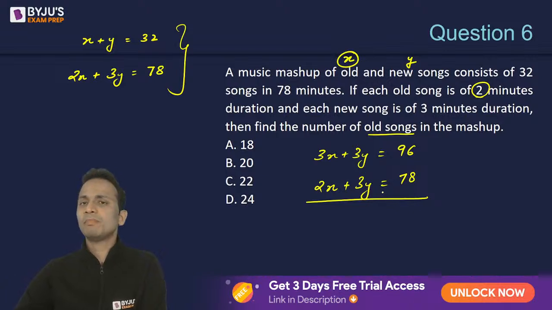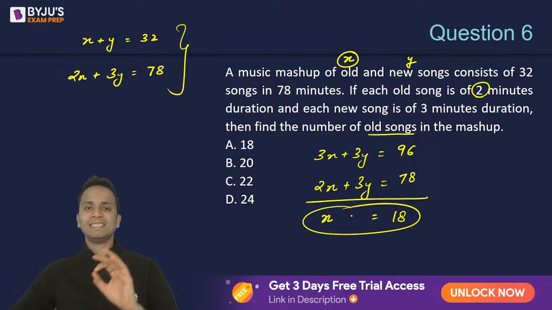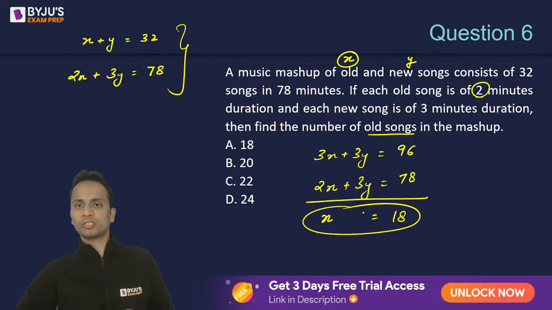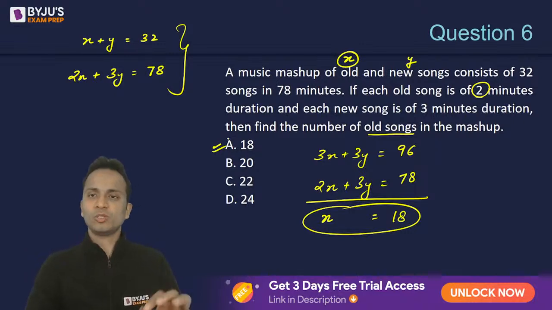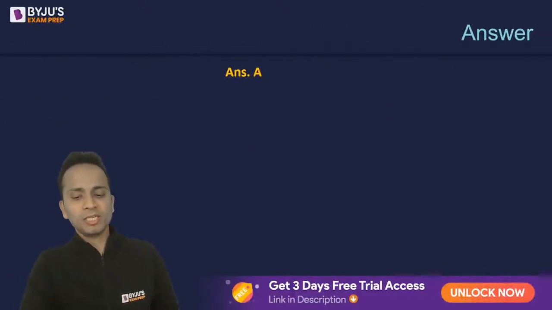Now first equation minus second equation. 3x minus 2x, that will be x. 3y minus 3y, it will cancel. 96 minus 78, it will be 18. So x is equal to 18, and that is the number of old songs. So number of old songs here is 18, which is being asked. So the correct answer has to be option A.